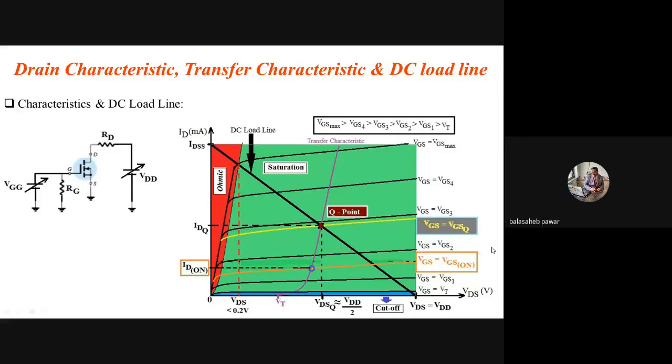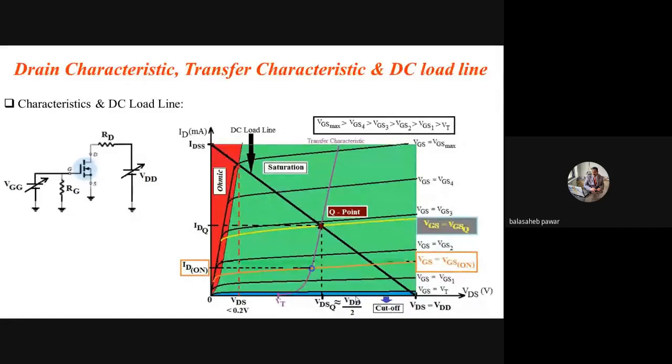Similarly, if VGS is equal to VGS3, again you will observe the crossing point with that DC load line over here, and the voltage drop across that transistor is almost half of VDD. Similarly, if VGS is equal to VGS2, there will be non-zero current through that transistor. It will act as a closed switch, but the current through that switch will be very small. That means the voltage drop across that transistor will be almost equal to VDD, or closer to VDD. And being a closed switch, as I told, the voltage drop across that transistor should be closer to 0 volt or as small as possible.